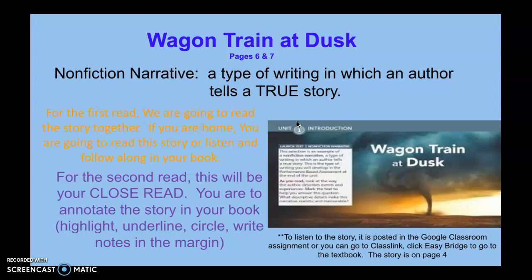This is where, when we are annotating or close reading, as you just heard in the previous lesson, you're underlining, highlighting, circling, writing notes in the margin. This is our interacting with the text. Our conversations that we have in a classroom or with other people about a story, or thoughts that we get in our head, that's what we put down or circle or underline in our stories. That's how we interact with our stories.